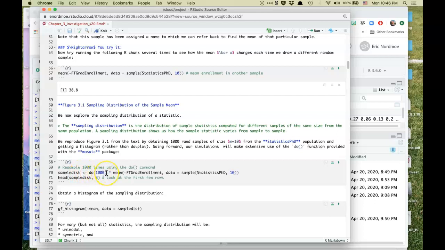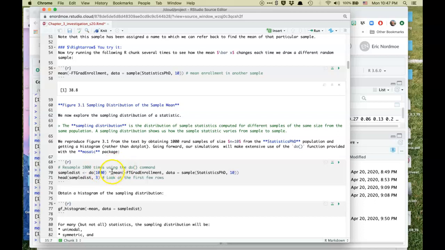We're going to do something 1,000 times, and that is eat a bag full of M&Ms. Now that would get a little bit much. But we're going to sample from this population of statistics PhD. So notice our data is sample statistics PhD 10. We're doing the sampling on the fly here in the data equals command. You're not going to have to do these from scratch, so we're using these as templates, but you will occasionally do something like this in the homework.